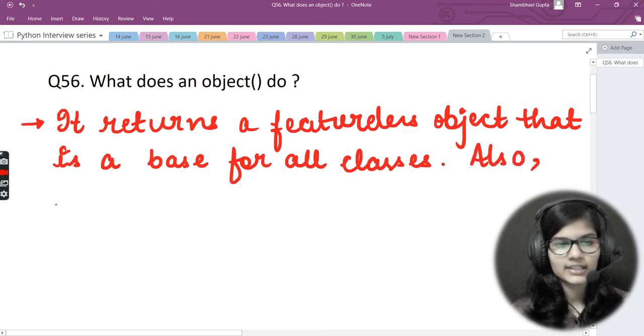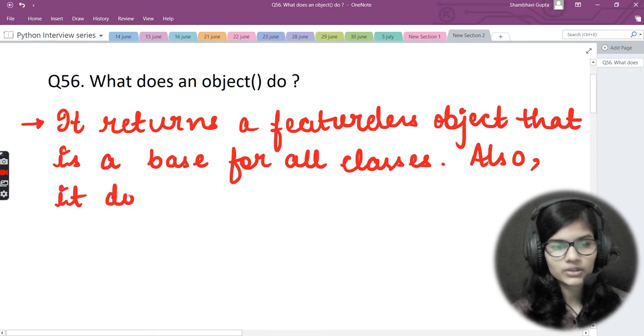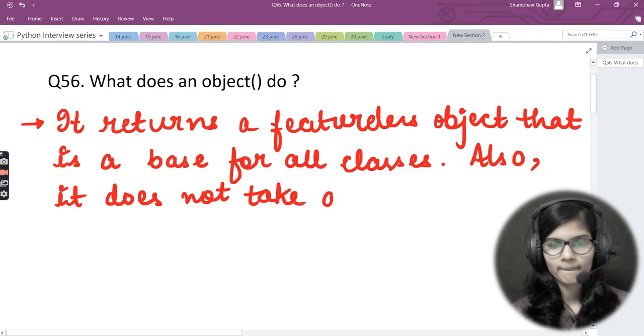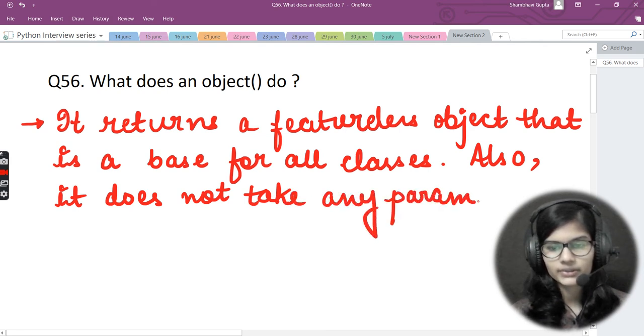Also, it does not take any parameters. I would just write that right here.